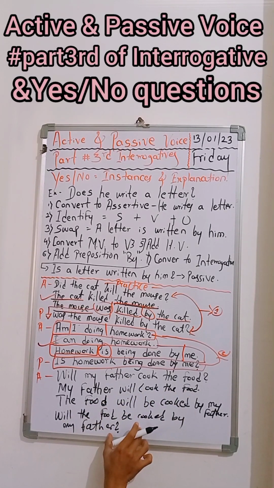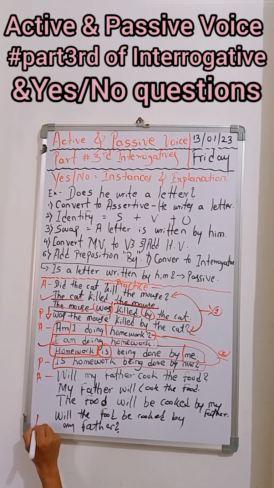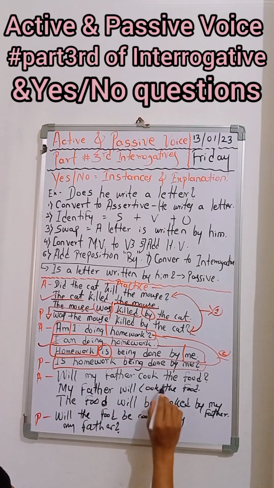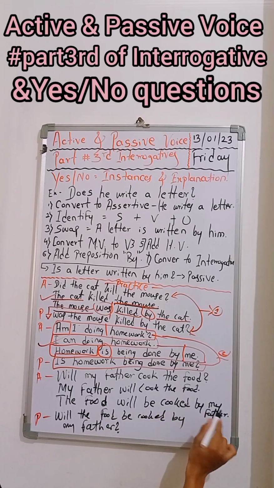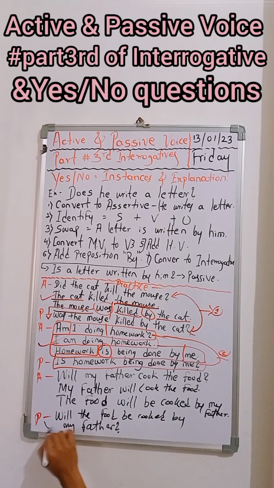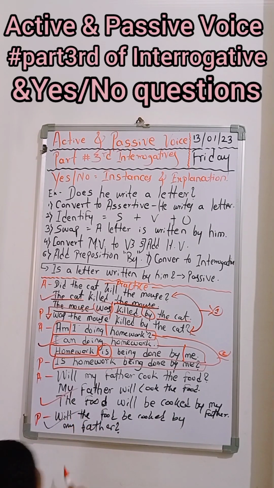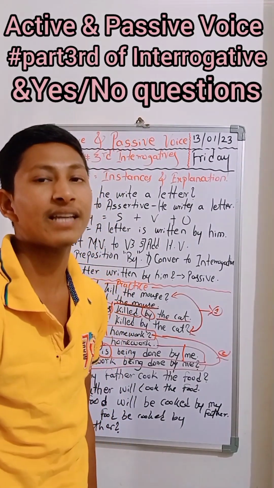Now, will my father cook the food? Finally, this became the passive sentence here. Okay, this is the P, passive. We transform active to passive of an interrogative sentence. Will my father cook the food? My father will cook the food. The food will be cooked by my father. Will the food be cooked by my father? Okay, this is the last one. I think you are observing the same sentence. You are getting the same answer in your book as well. I think you are trying that example as well.